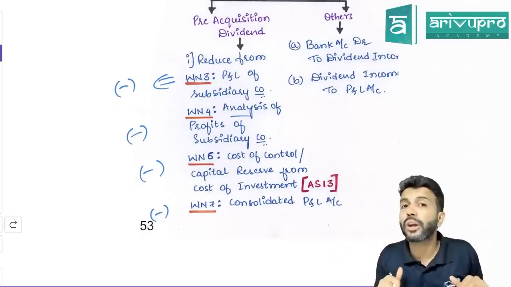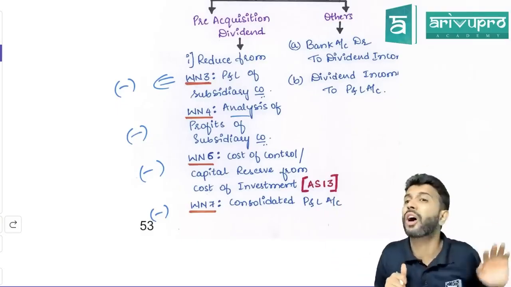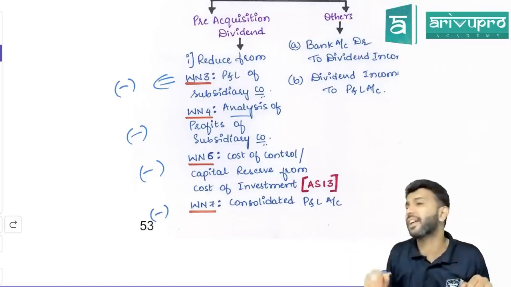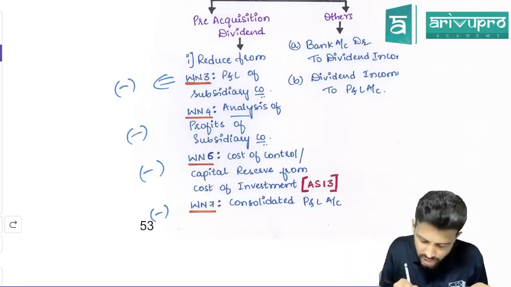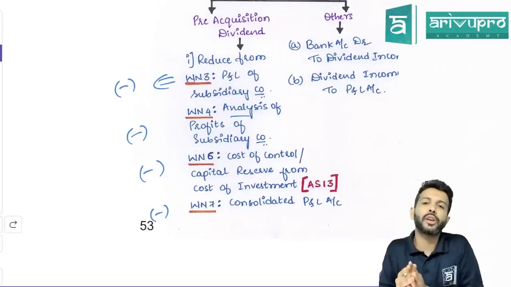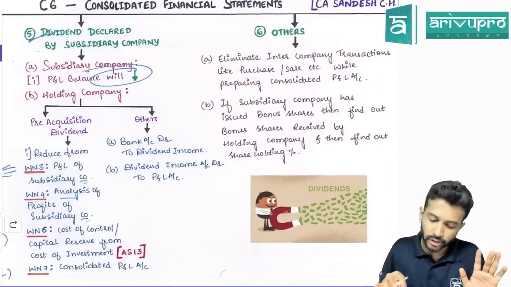Our super duper accountant of the holding company, did he treat it as a pre-acquisition dividend or as a normal dividend? He accounted it as a normal dividend and transferred it to P&L. That means the P&L of the holding company is unnecessarily increased. Hence, to restore the balance, we will reduce it. So if there is a pre-acquisition dividend, reduce it from working note number 3, 4, 6, 7. Okay, move on to the next one.